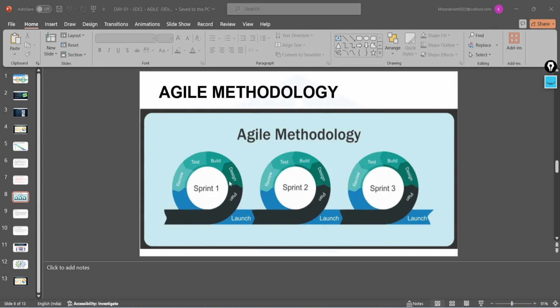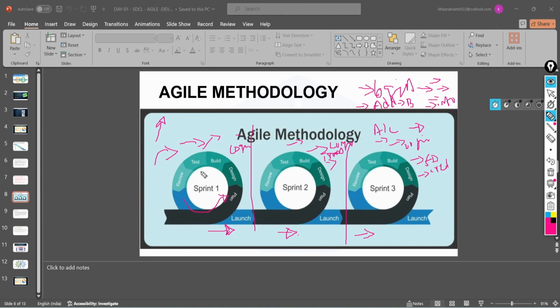As I mentioned, we will plan, like in the plan we will specify that in 1 month we are going to deliver the client login, and this feature will be enabled in this. At the end of the month, you have to deliver this application to the client. If you have any backlogs, you will discuss with the client team, and they will be moved as a backlog to the sprint. After the time is complete, whatever the backlog is will be added here. So as an IT team, you have to deliver this commitment, and you have to deliver this backlog also. This methodology will provide this kind of feature.